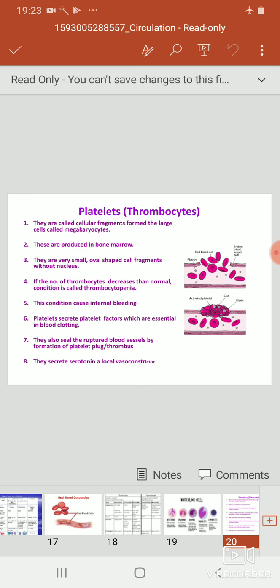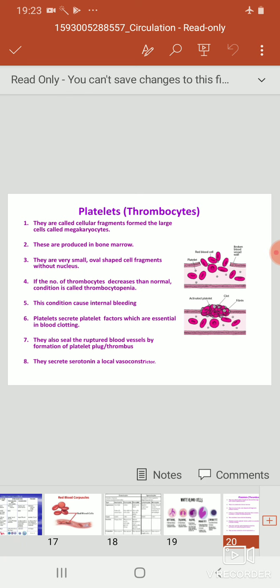Now the platelets. They are cellular fragments formed from large cells called megakaryocytes. They are produced in bone marrow. They are very small, oval-shaped cell fragments without a nucleus.